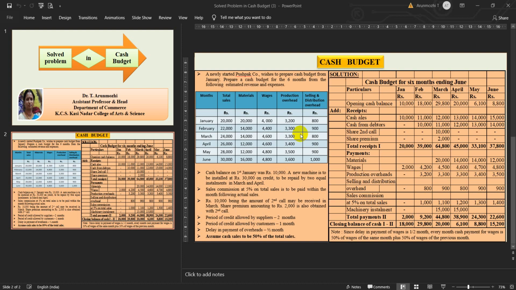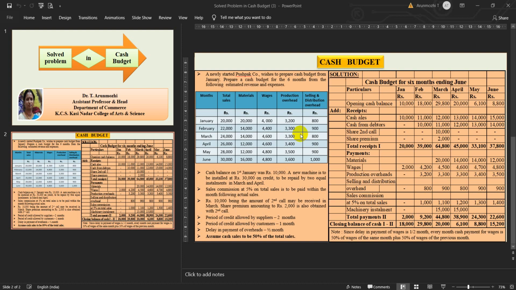The heading is cash budget for the 6 months ending June. It goes like particulars column and the columnar way of preparation: January, February, March, April, May and June. Next we have the opening balance which is given, 10,000 for the month of January. Then add all your receipts and deduct your payments. This is the way we are to do it.